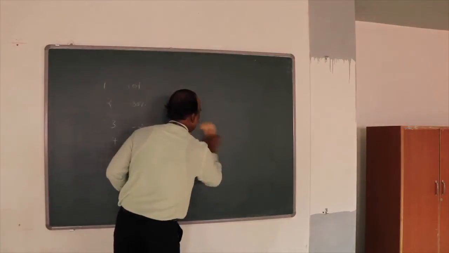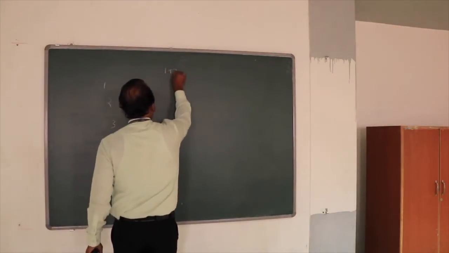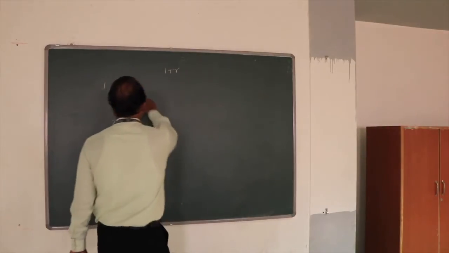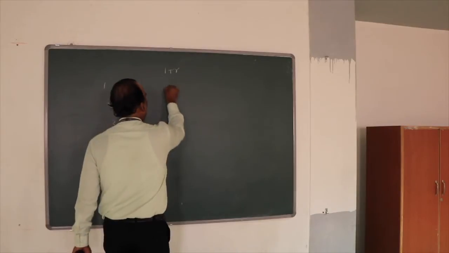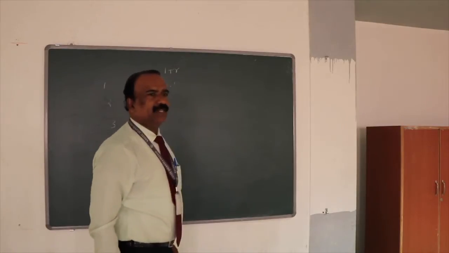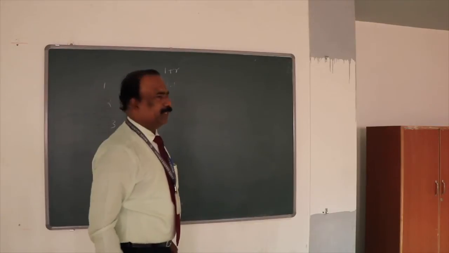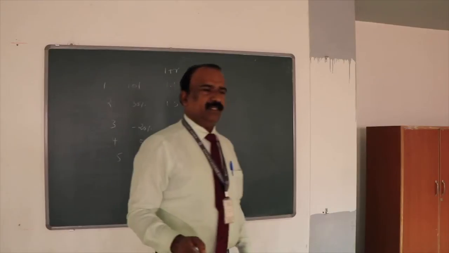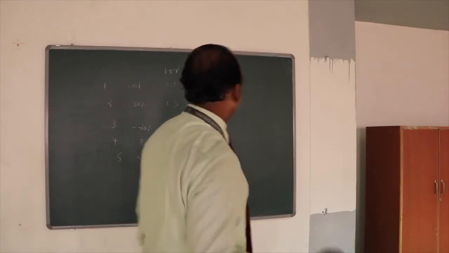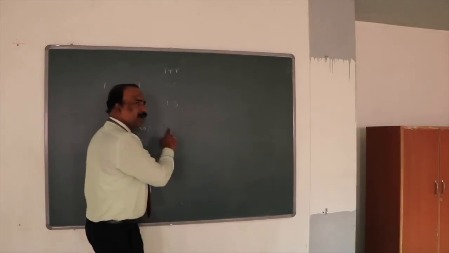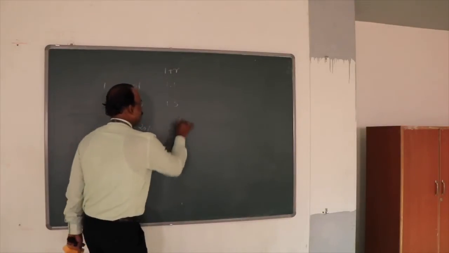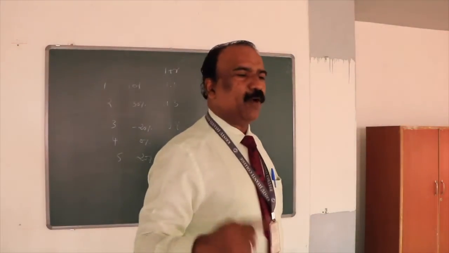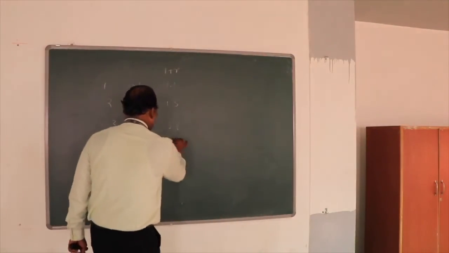Calculate 1 plus R. We call it the return relative. 1 plus 10% is 1.1. Then 1.3: 1 plus 30%, which is 0.3, so 1.3. Then 1 plus minus 20%, that is 1 minus 0.2, so 0.8. Then 1 plus 0, that is 1.